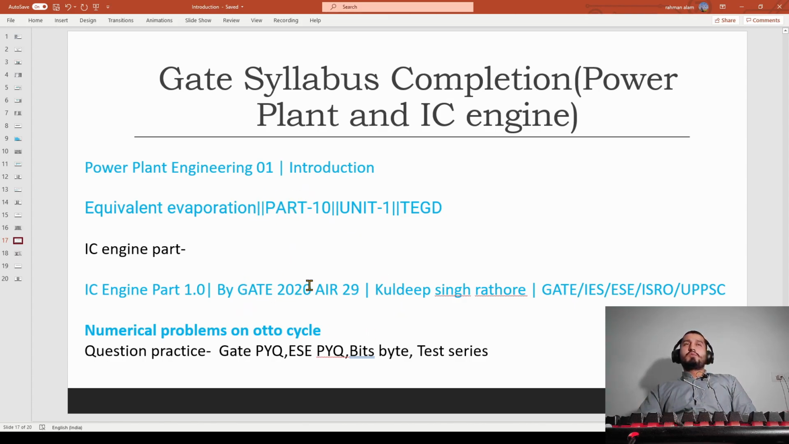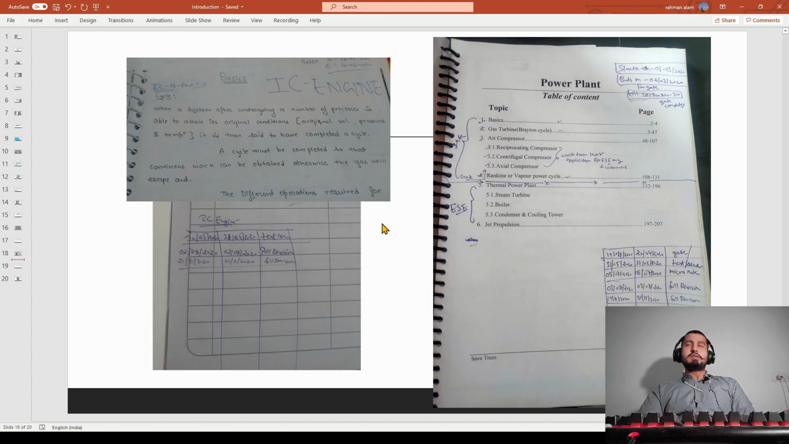So that is from power plant and IC engine. In power plant there were two more new topics, steam turbine and gas turbine, so they are also covered here. So there is nothing to worry about. Then again, the timeline for these two subjects. For IC engine, this is the cutout of the first page only.